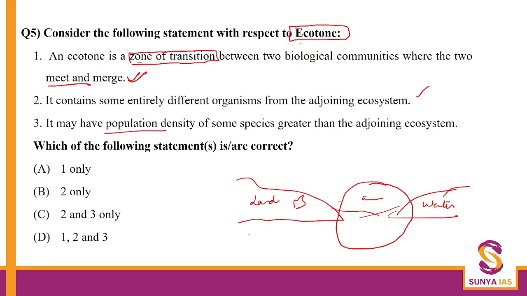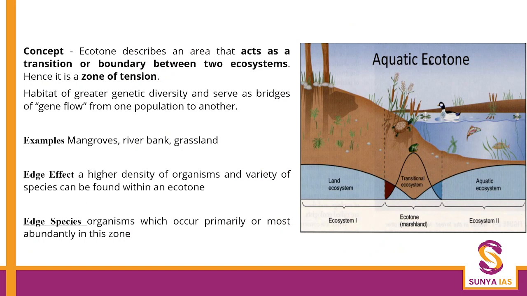And then I also showed you the graph of population density. So in ecosystem 1, the population density, let's say, is less. Here it is also less, but in the ecotone the population density is going to increase. Okay, it is going to be greater. So this also we have understood. All the three statements related to ecotone are correct. My answer is going to be D, 1, 2 and 3. Okay, right? This thing we've understood.